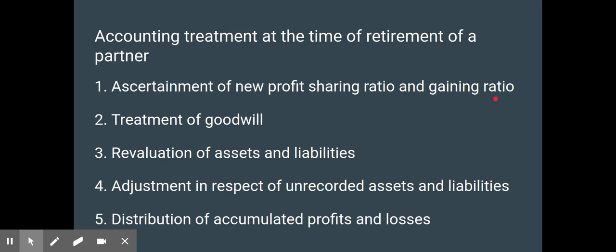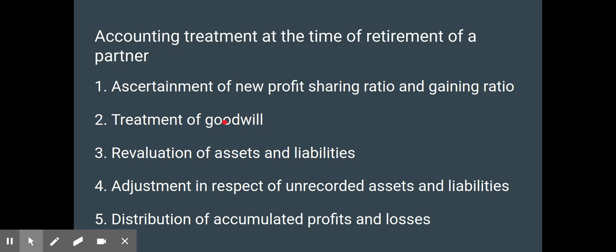If a partner is deceased, in what ratio the share of the deceased partner is acquired by the continuing partners, that is the gaining ratio.